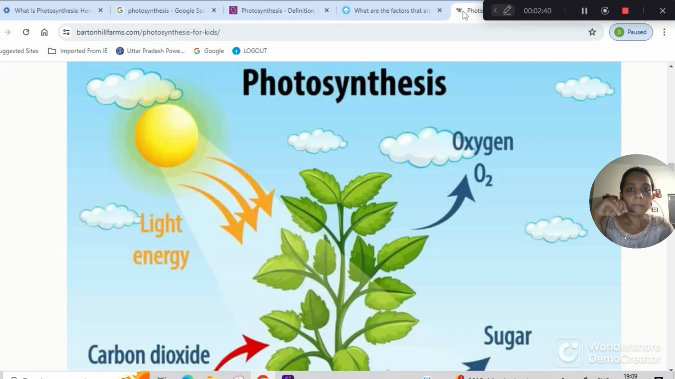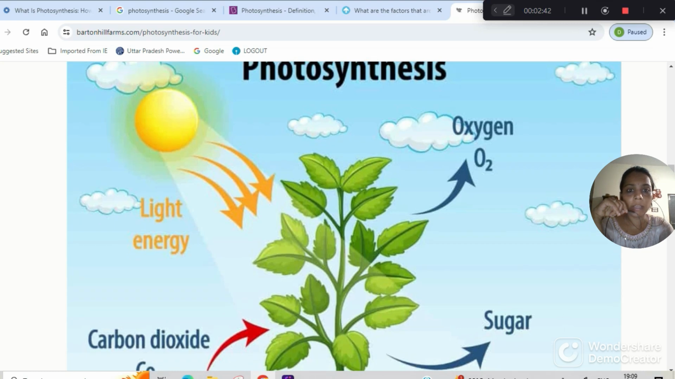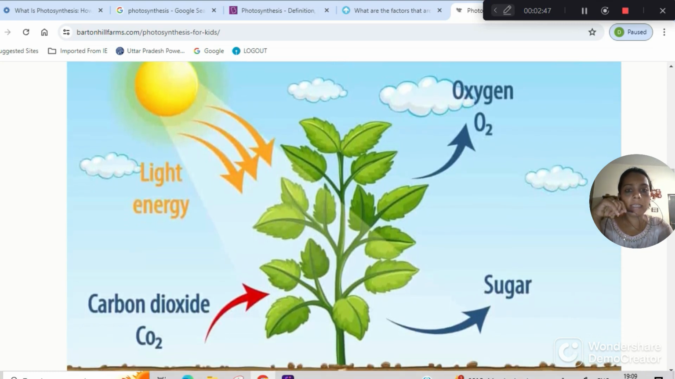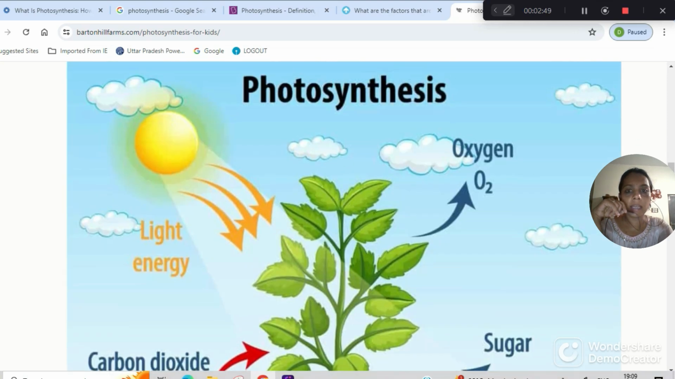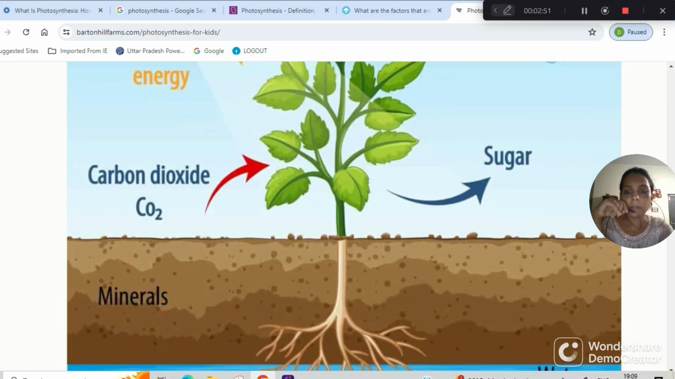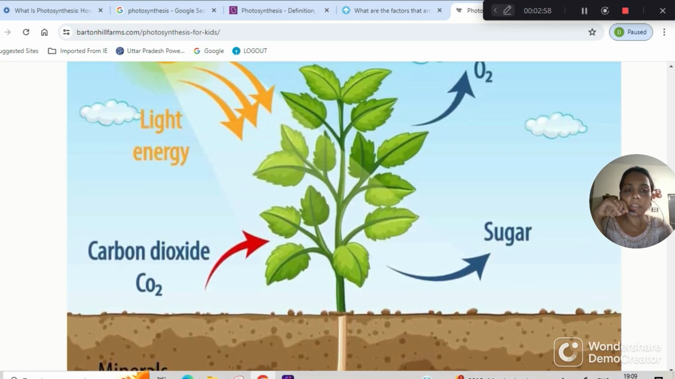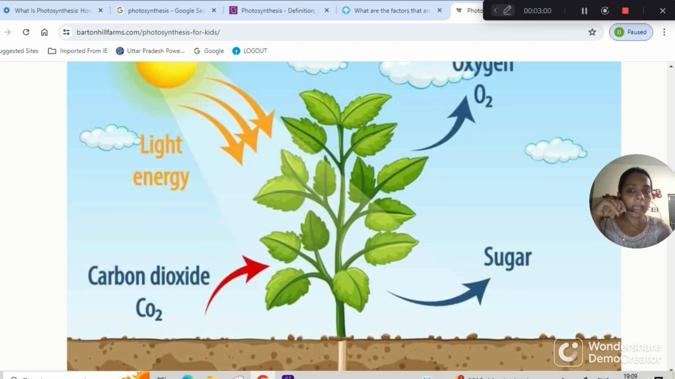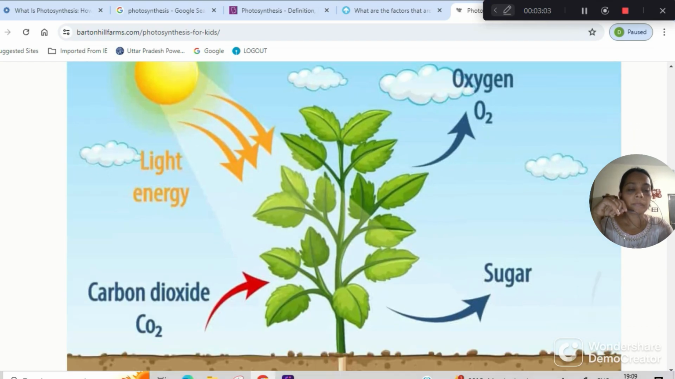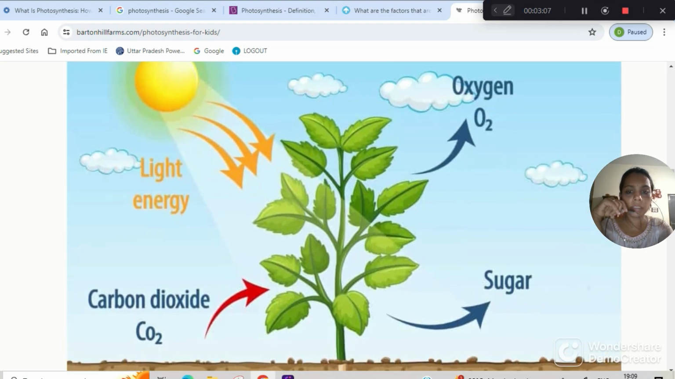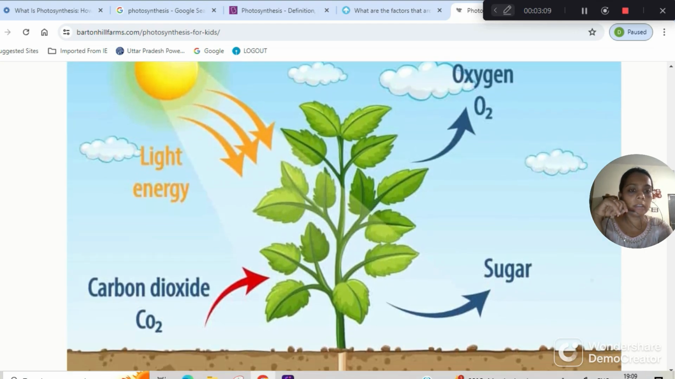So here's a very beautiful diagram where you can see a green plant which uses sunlight, carbon dioxide and water present in the soil. A few minerals are also needed, but that is a lesser component. These three are the prime components necessary for photosynthesis: light energy, CO2 and water. In return, what the plant gives is sugar. That sugar is in the form of glucose.